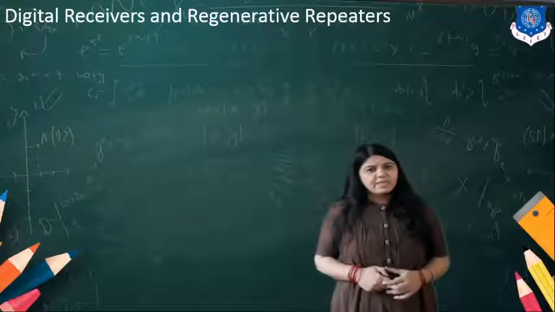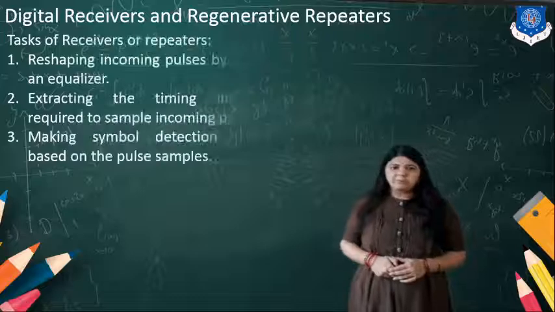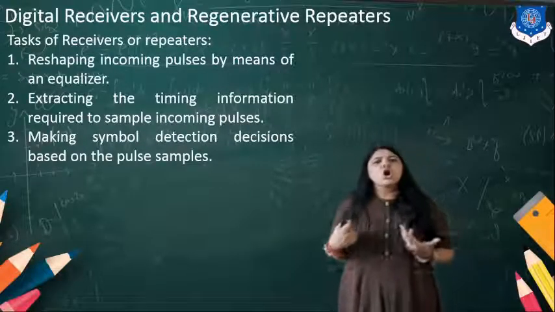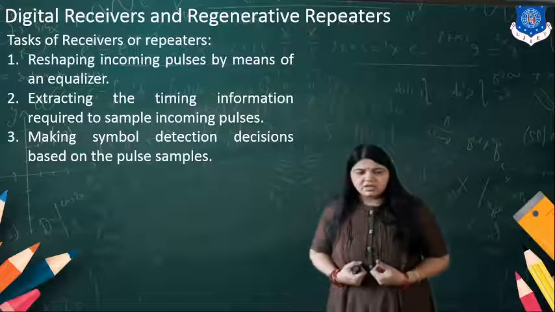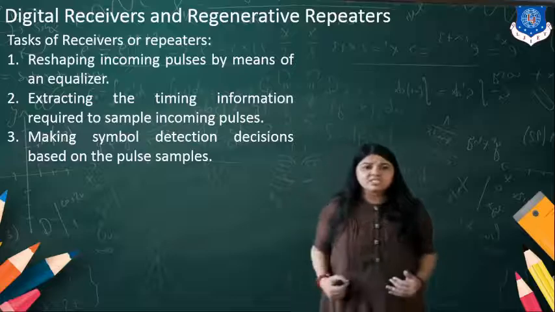Now the next topic is digital receivers and regenerative repeaters. What is the task of the receivers or the repeaters? The repeaters or regenerators will regenerate the signal.